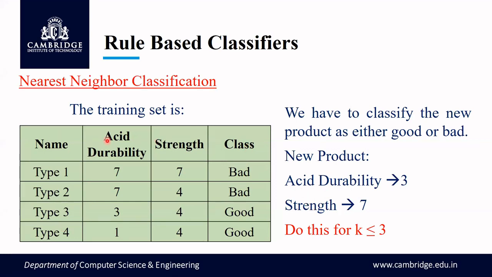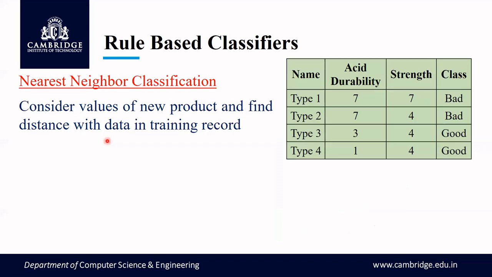Now, as we have studied about nearest neighbor classification, what we first have to do is identify the distance of the new product with respect to the records given in the training set. For that, as I told earlier, we are going to consider one of the most commonly used distance metrics, which is nothing but the Euclidean distance.